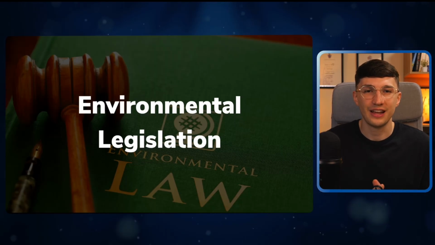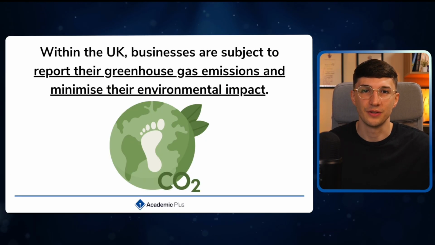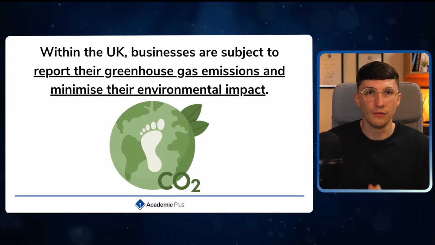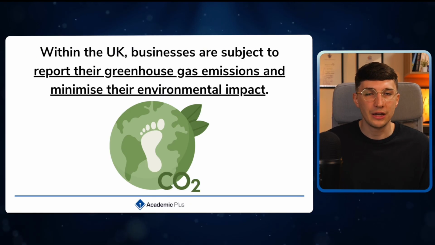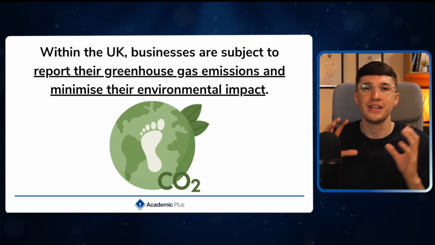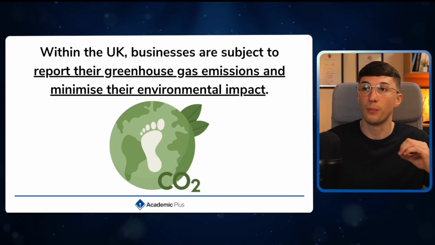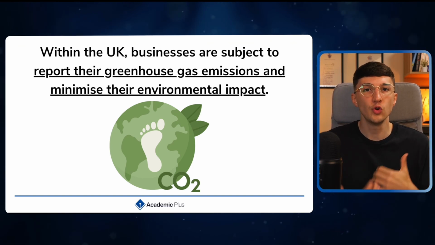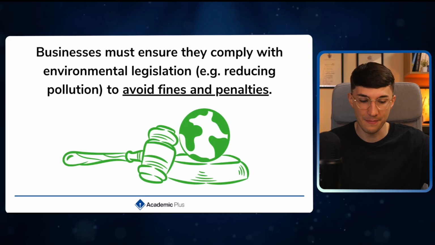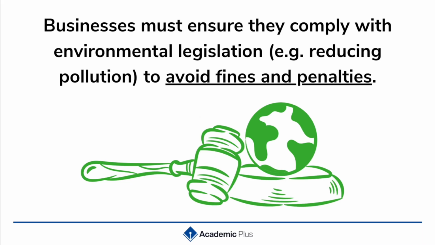And the final type of legislation that we have is environmental legislation. Now, this is becoming more and more important over these recent years because it's becoming a bigger issue that some of these companies are having such a negative impact on the environment. So within the UK, businesses are now subject to report their greenhouse gas emissions and do what they can to minimise their environmental impact. Now, businesses must ensure they comply with environmental legislation. So, as we said, reducing their carbon emissions, reducing their environmental impact, reducing the amount of pollution. And the reason why they need to do this is to avoid fines and avoid penalties.